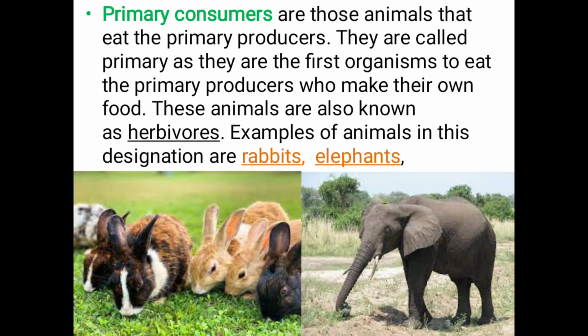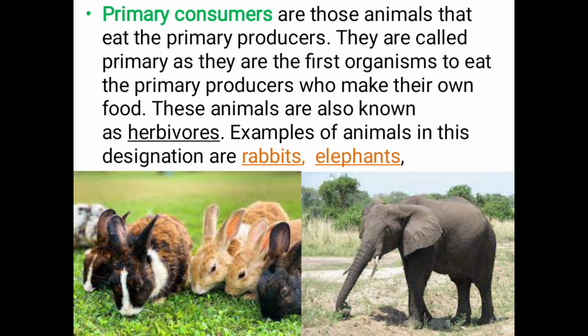Next one, primary consumers. They are those animals that eat primary producers. They are called primary as they are the first organisms to eat the primary producer, which makes its own food. These animals are known as herbivores.